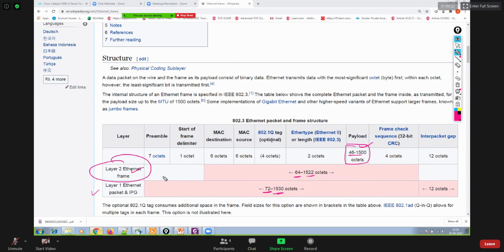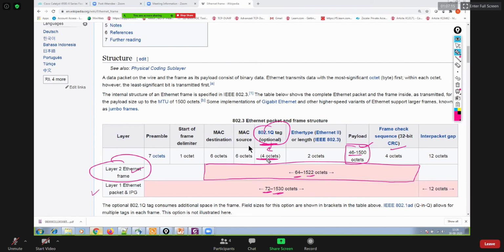Okay. So layer 2 carries only destination MAC, source MAC, ether type, and FCS. And this .1Q tag is optional. This field is utilized only if you are sending your data out from a trunk port. Remember, between switches you do trunking.